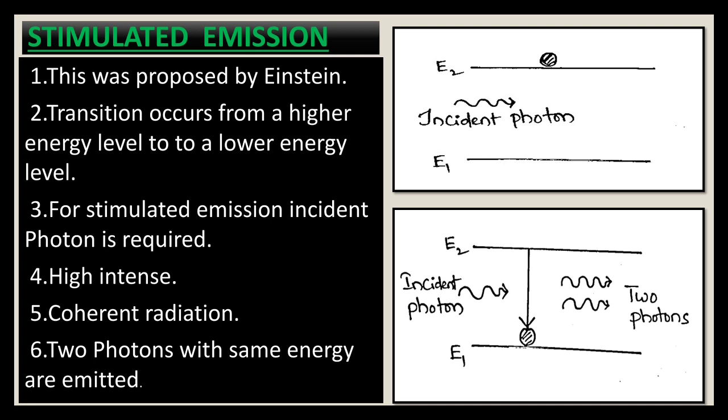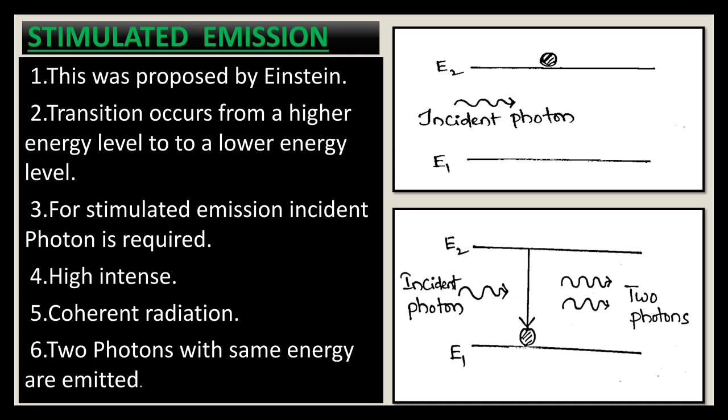Next, stimulated emission. Stimulated emission was proposed by the scientist Einstein. Here the transition occurs from a higher energy level to a lower energy level. In this condition, when an incident photon enters the atomic energy levels, the energy of the incident photon is absorbed by the atoms which are in the energy level E2, and these atoms move to the energy level E1 by emitting a photon.